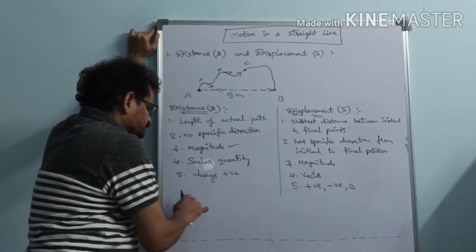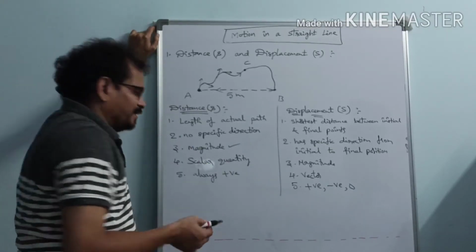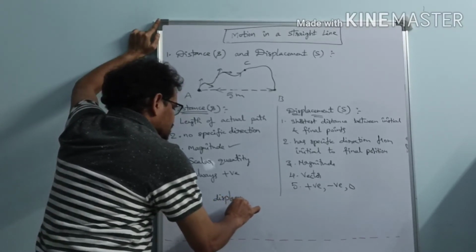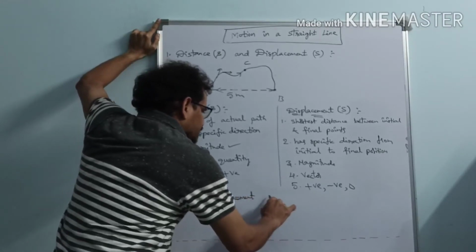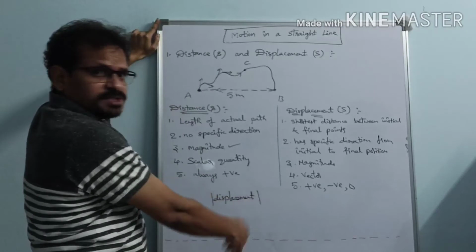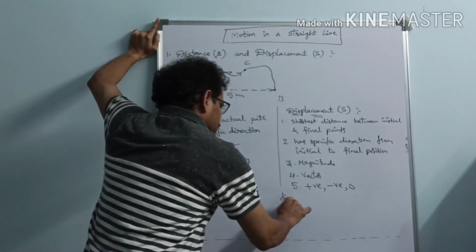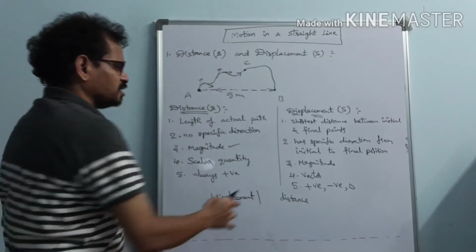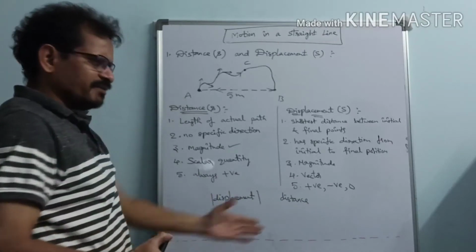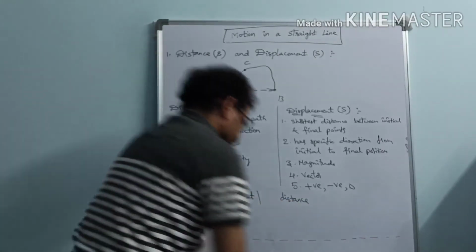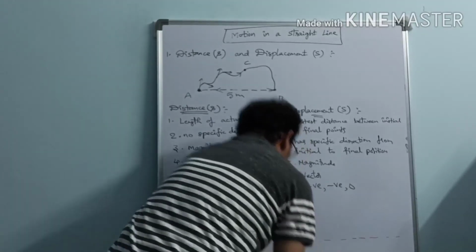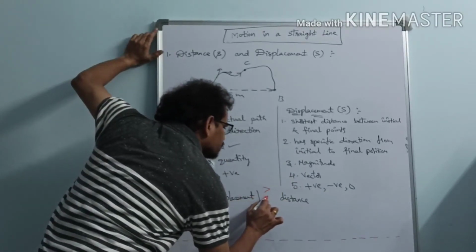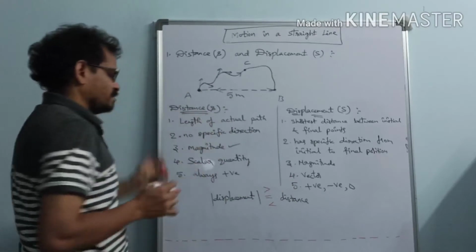Next one. Let us compare here. Which is greater, distance or displacement? Let us compare the magnitude of displacement and distance. Because distance does not have any specific direction and is always positive, there is no need to take a modulus. So now tell me which symbol shall I keep here? Greater than, equal to, or less than?